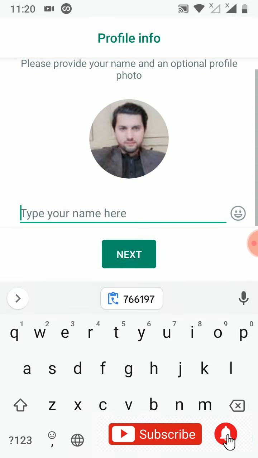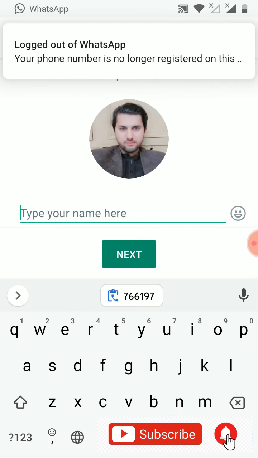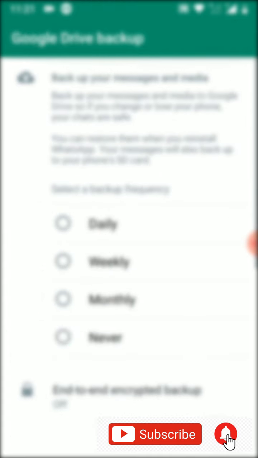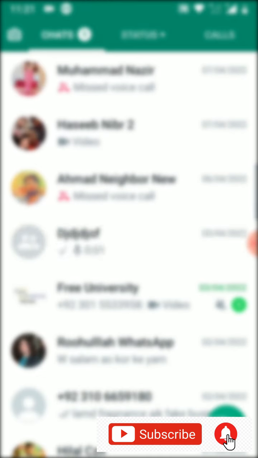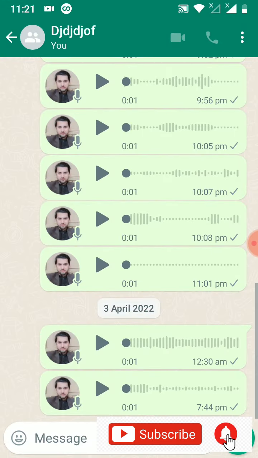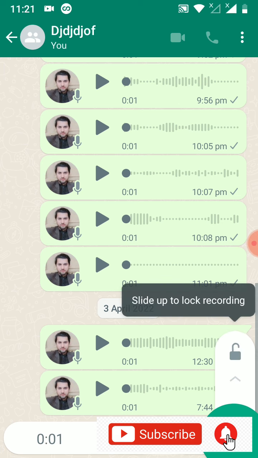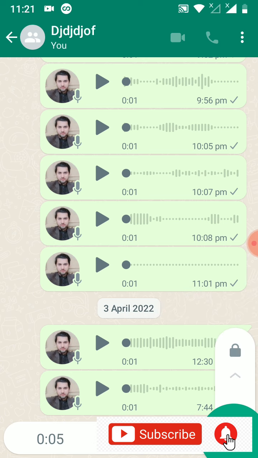Next, it is showing me the logout again. You have logged out, so I can stop the notification from the app. Now signing up for WhatsApp is completed. Now what we have to do is record the message. So I am recording the message and you have to record the message as well. You will see this message will work and you can record a longer message as we normally did previously.